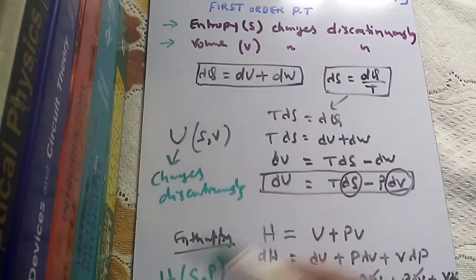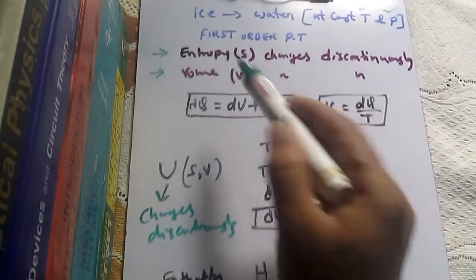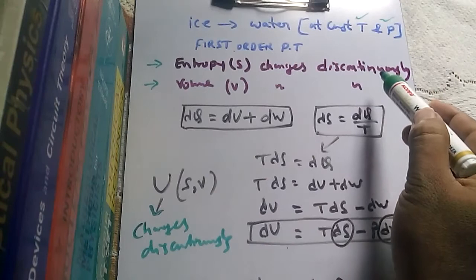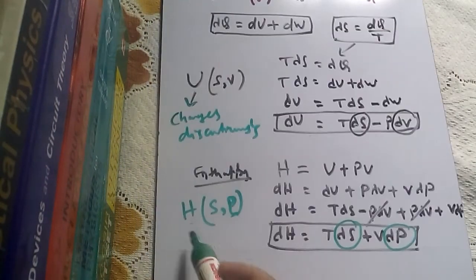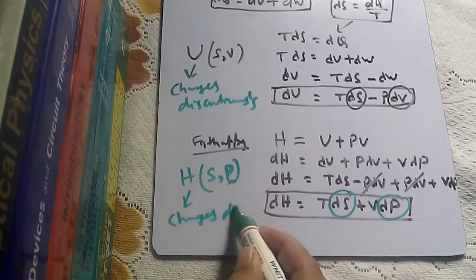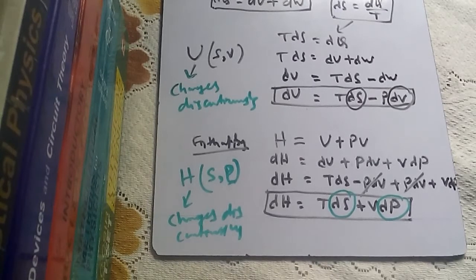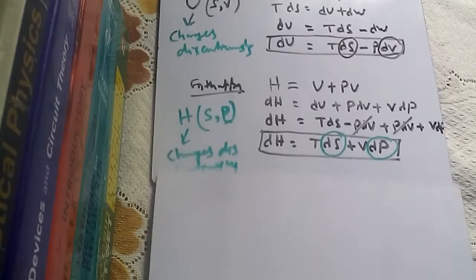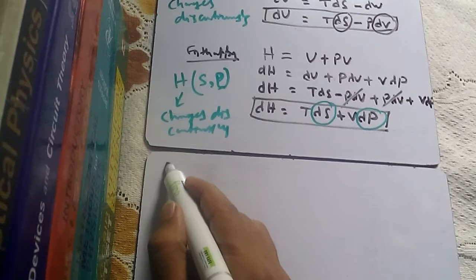So it depends on pressure, which is constant, but entropy changes discontinuously in first order phase transition. Now since one of the variables changes discontinuously, enthalpy H also changes discontinuously. Okay, now we will see for Helmholtz free energy, F.